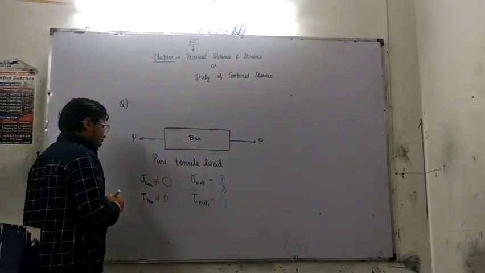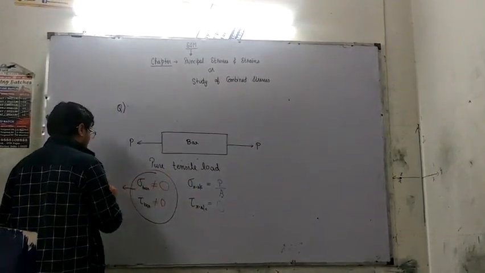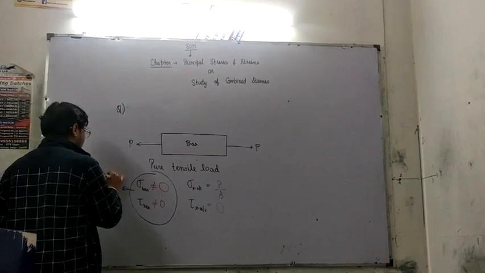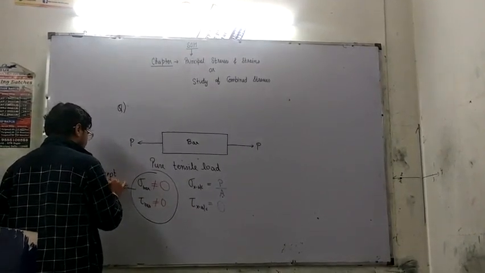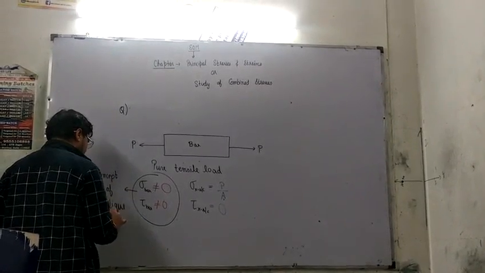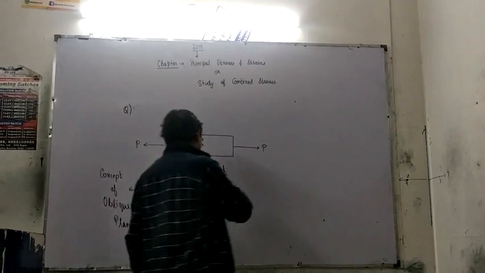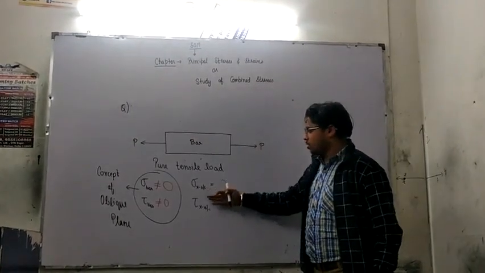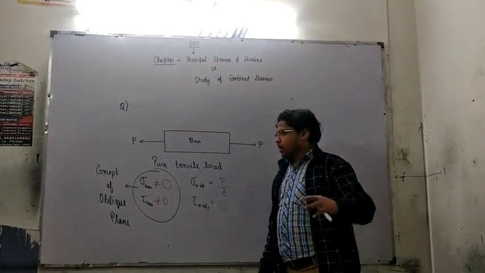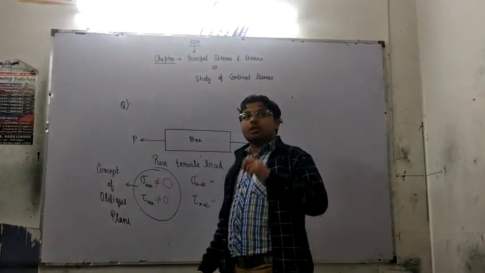Now, moving on. This particular problem will be solved by the concept of oblique plane. Because until now in simple stresses and strain we have discussed only the cross section. Now we will be discussing the oblique plane. Now what is an oblique plane?